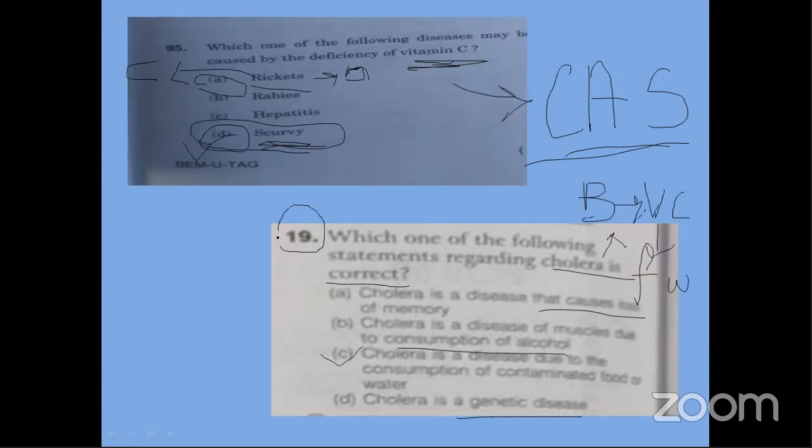So in question number 19, we have covered three things about cholera. First one, cholera is a disease caused by a bacteria, Vibrio cholerae, comma shape. Next one, it is being caused by contaminated food and water. So by the question and its options, we are learning a lot of things at the same time. Okay, is this clear? Yes, memory loss is something to do with Alzheimer's. Very nice. Good. Is this question clear?